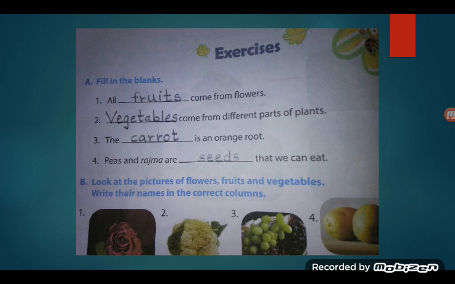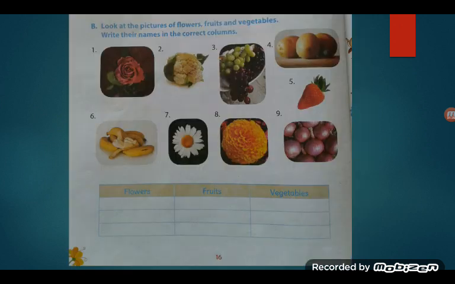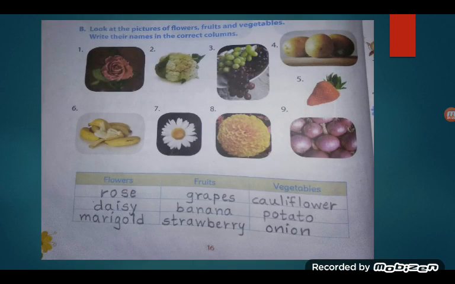Look at the pictures of flowers, fruits and vegetables. Write their names in the correct columns. Now see, below that picture there are columns given. First is flowers, second one is fruits, third one is vegetables. Now all these pictures are given. These are mixed pictures. Now see how I have written the answers.